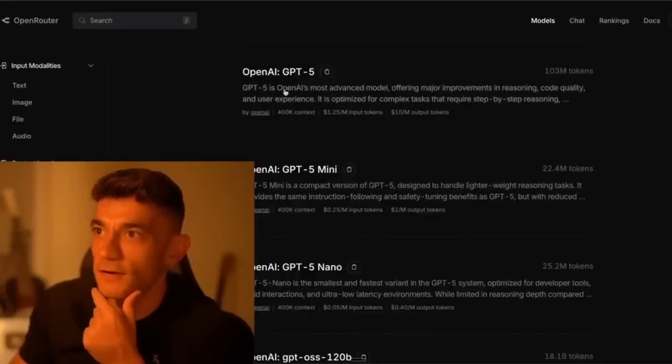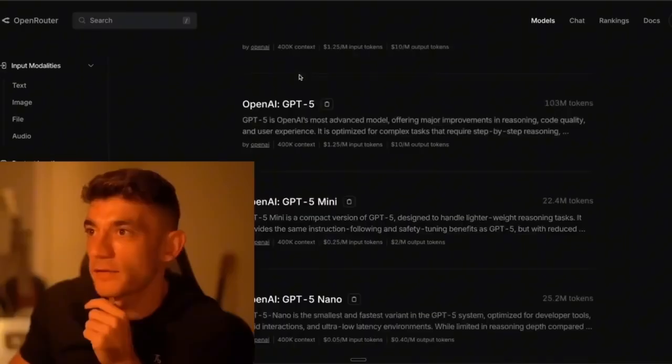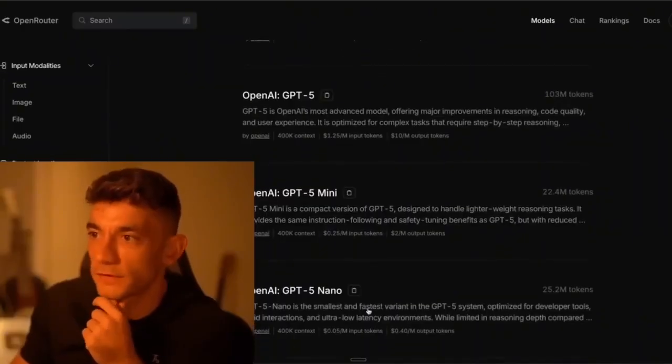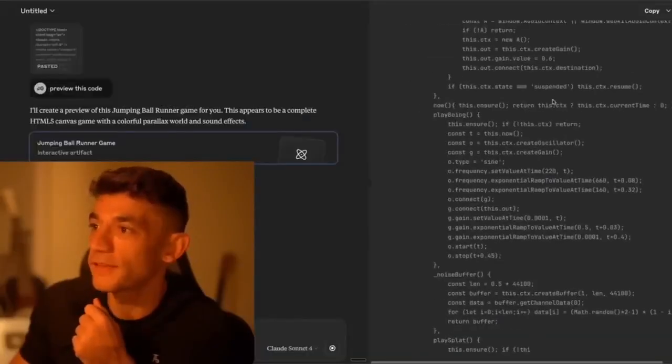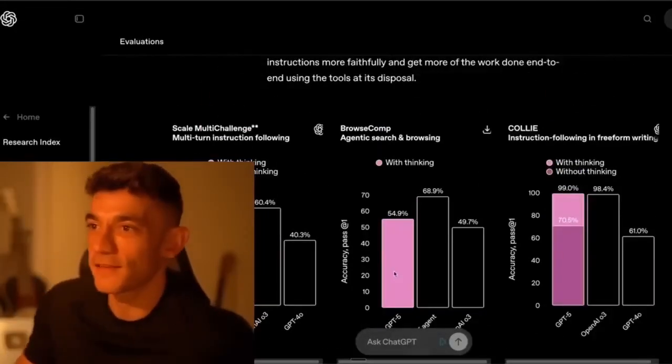Maybe we need to test it on, let's see what we got here. That is the most powerful model, right? And the most expensive by a long way. It's 5 times more expensive than the mini version. There you go. We've tested it live. Like great coding as expected.